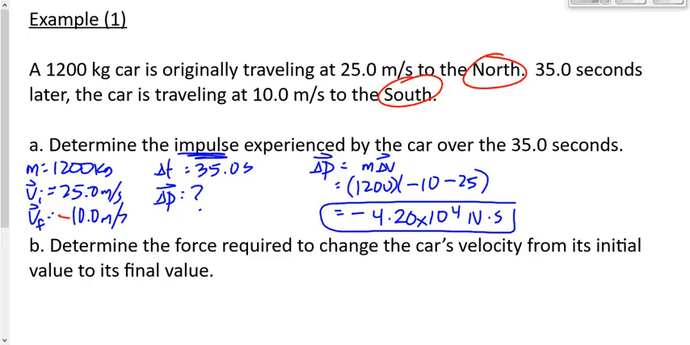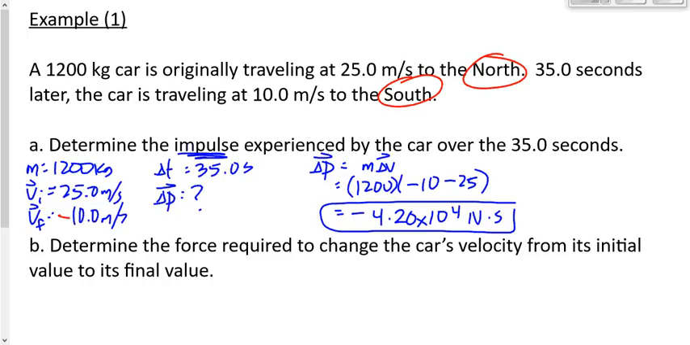We got a negative value here, right? Which really means the impulse is to the south. You could think of it as a loss of momentum to the north, or you could think of it as a gain in momentum to the south. We were going north, now we're going south. We gained momentum to the south, or we lost momentum to the north.